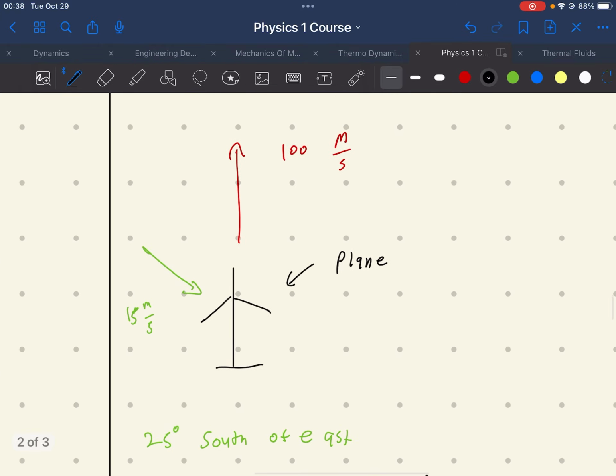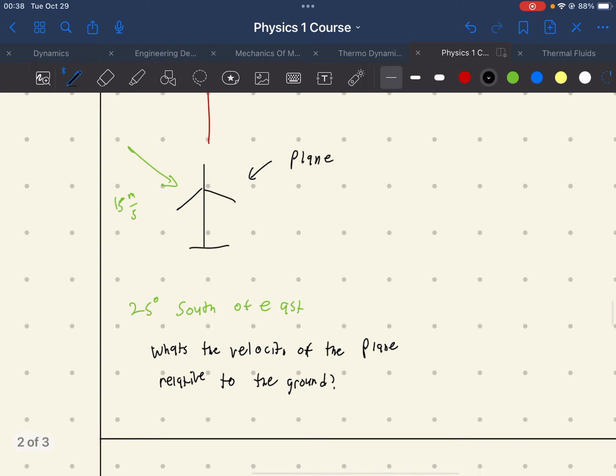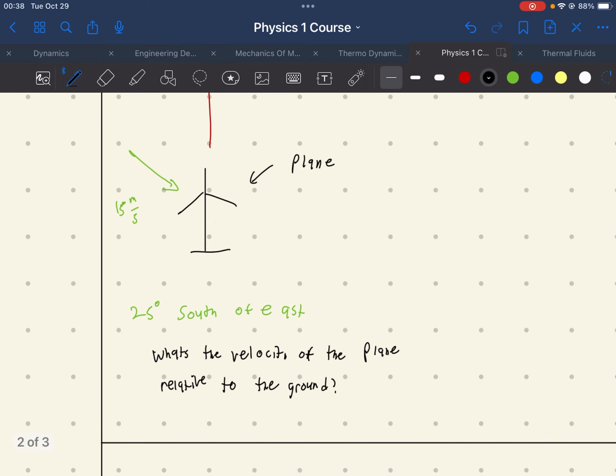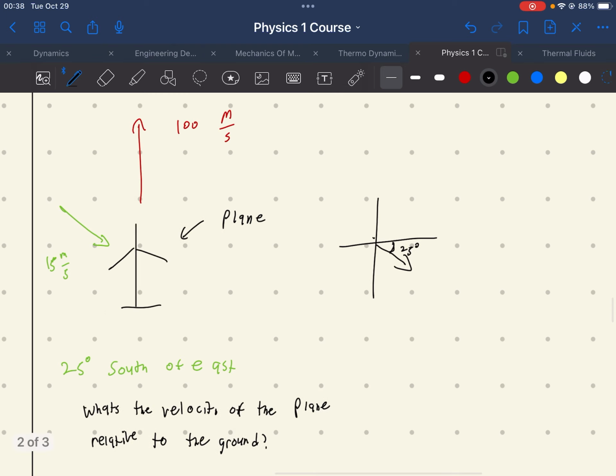So last quick one, we have a plane now. It's flying at 100 meters per second to the north, and there's a headwind of 15 meters per second, 25 degrees south of east. What is the velocity of the plane relative to the ground? So let me redraw this. We have a wind going this way, and it's 25 degrees south of east, so it's 25 degrees here. And we know the airplane is going 100 meters per second in this direction.